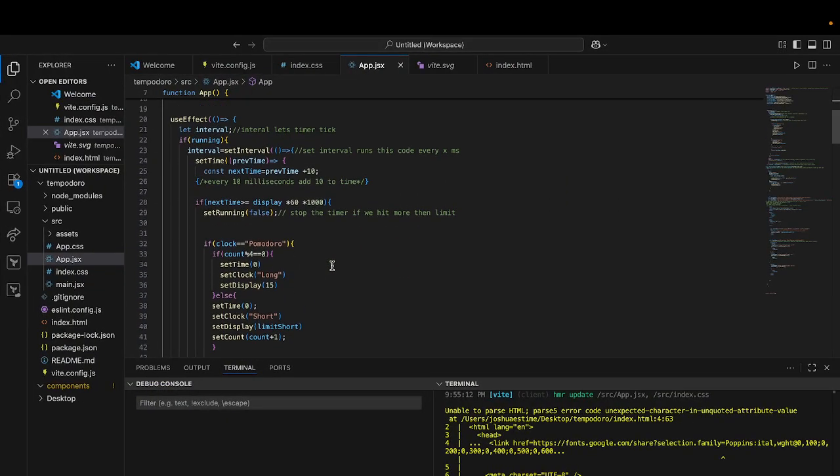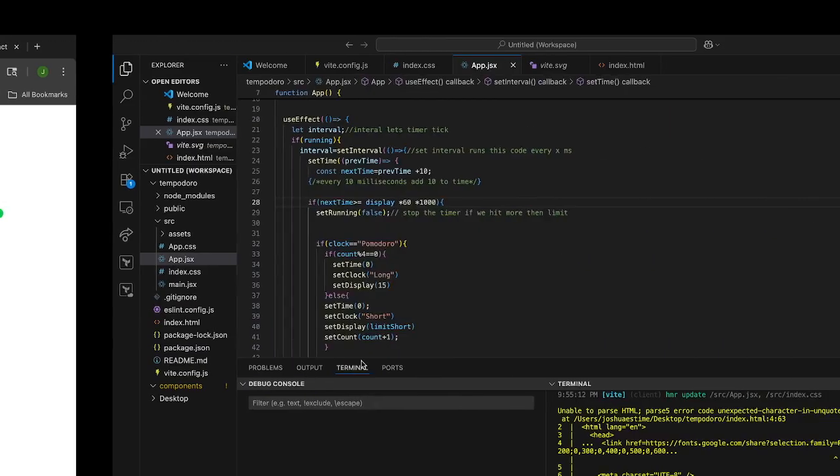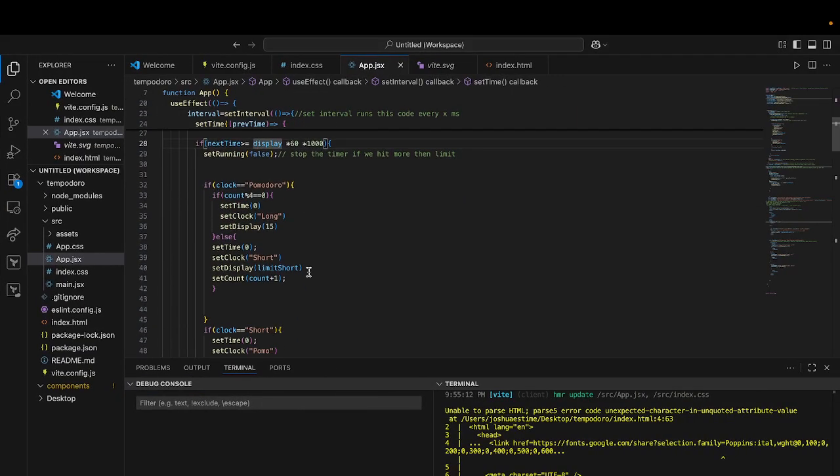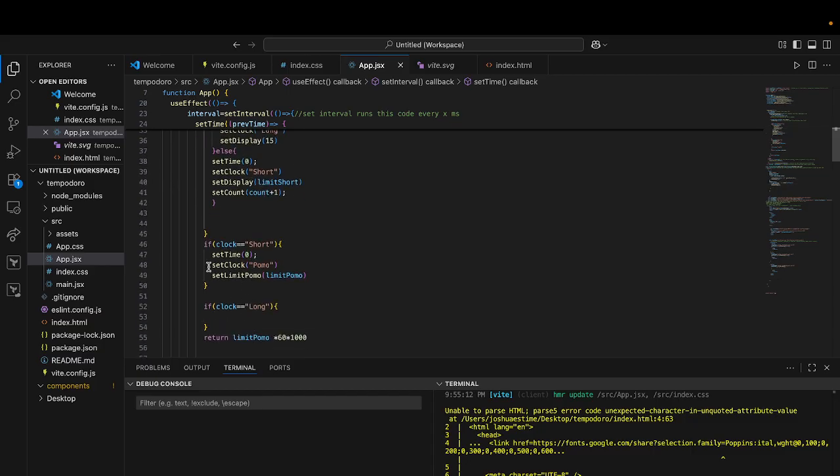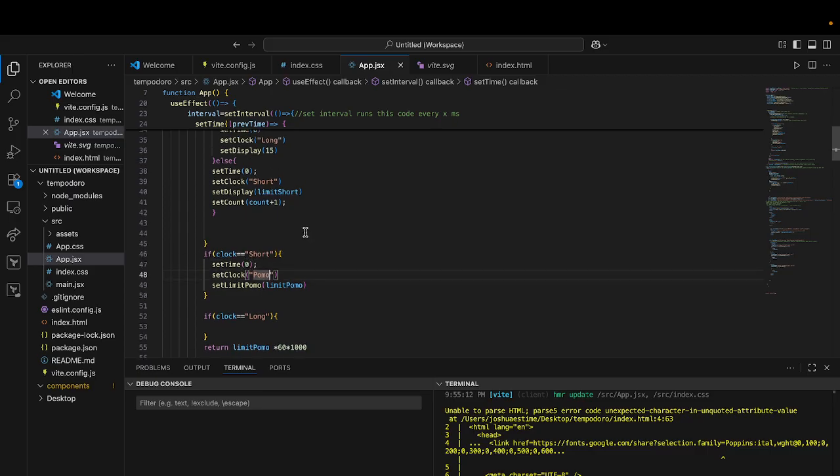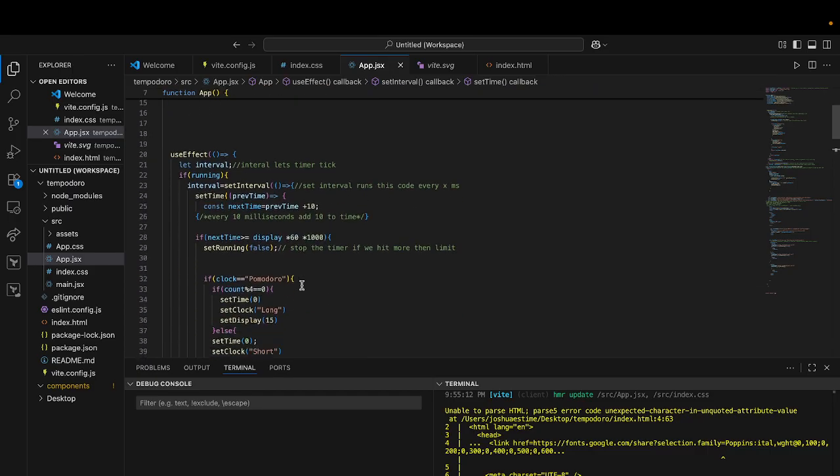What happened? We went through next time, we finished it, then after that we came back and said our clock is set to short. So we want to set our time to 0, set our clock to Pomodoro.